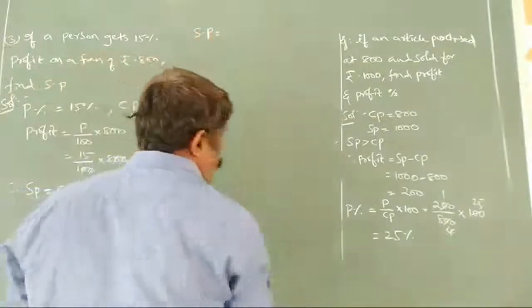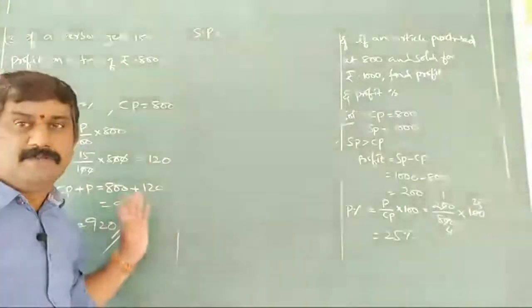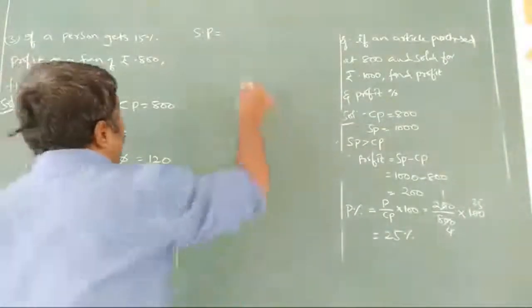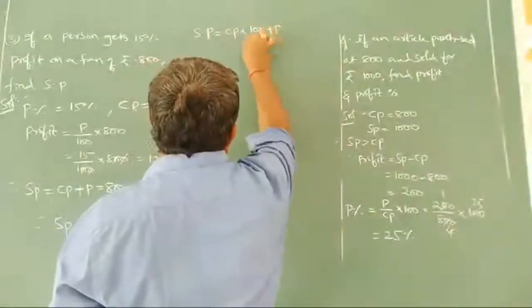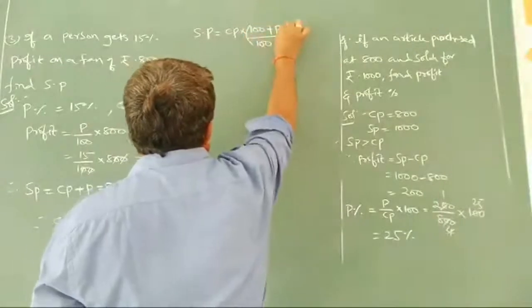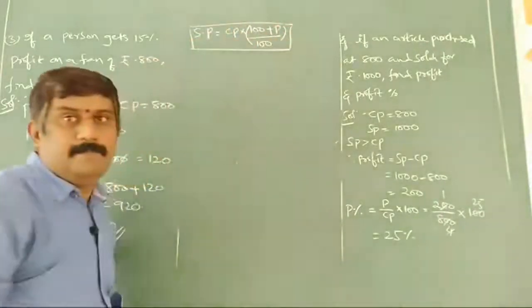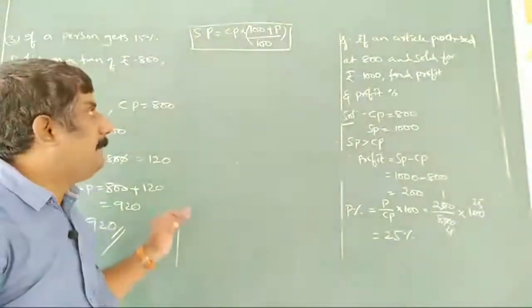SP is equal to, as we have already discussed, profit being nothing but increase in percentage. So we write SP is CP into 100 plus P by 100.